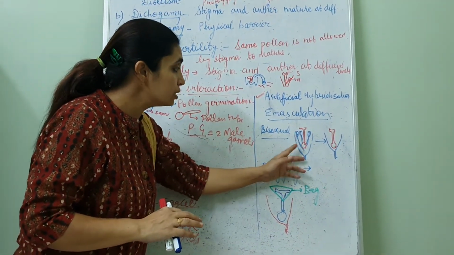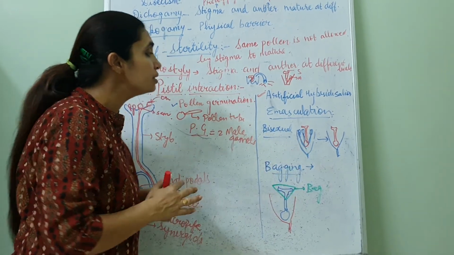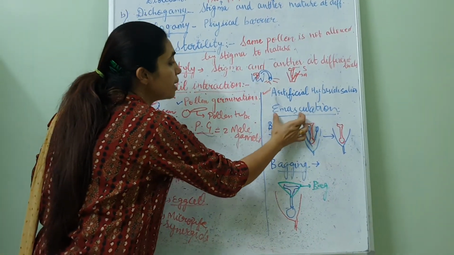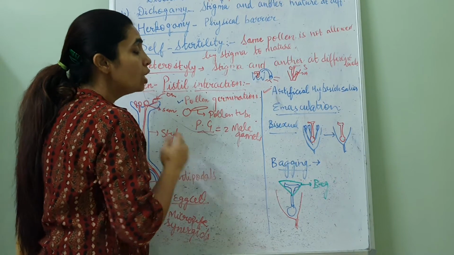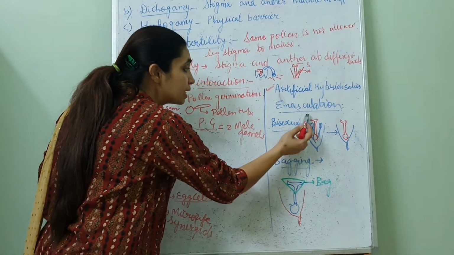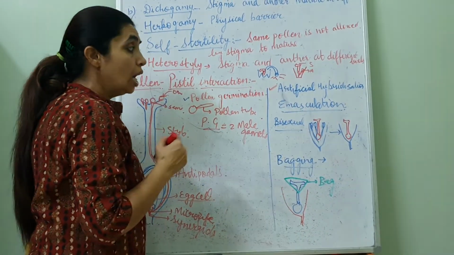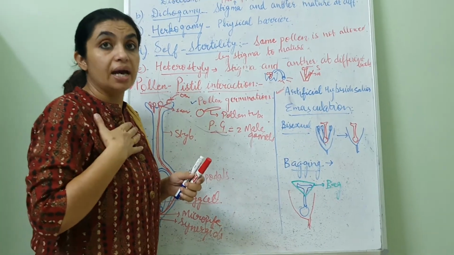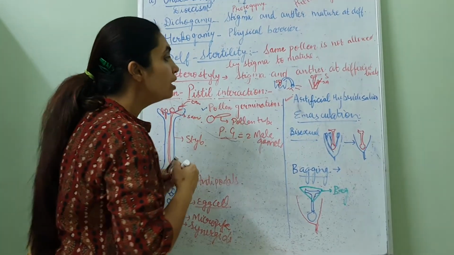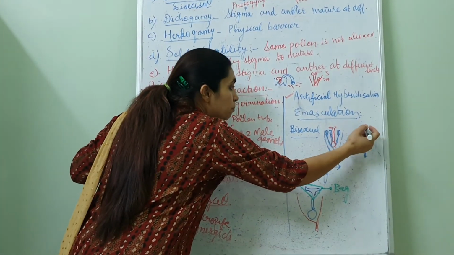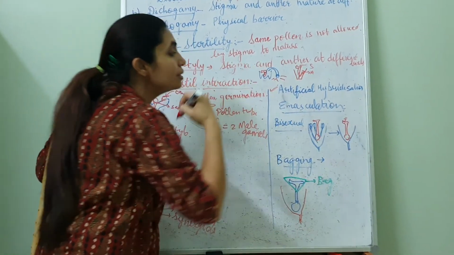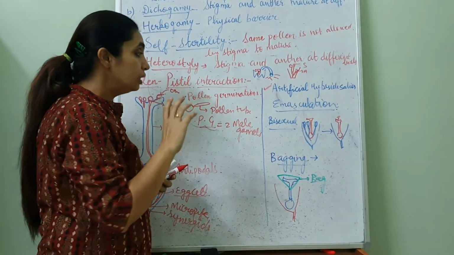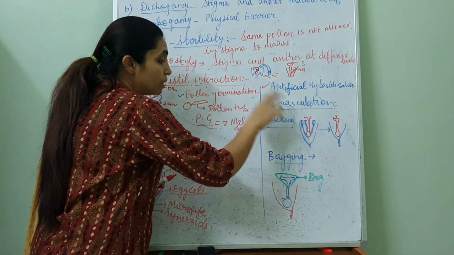When we remove these stamens, this is known as emasculation. Why are we removing them? So that the same stamens cannot pollinate the stigma. The pollen grain of our desire, what we want, we can bring and dust on the stigma. So in this way emasculation happens.